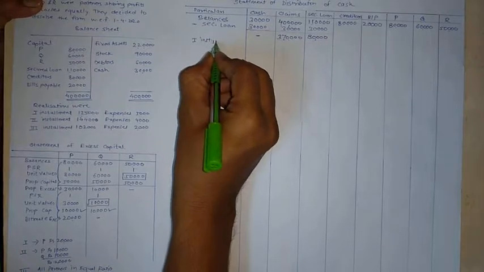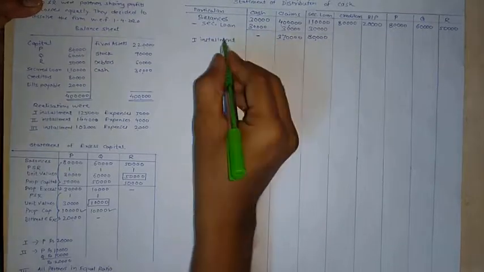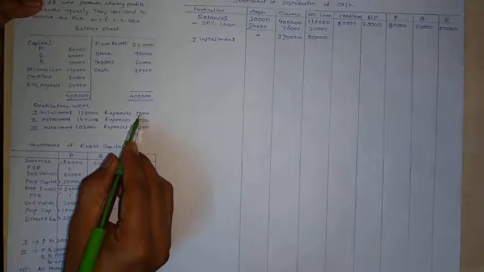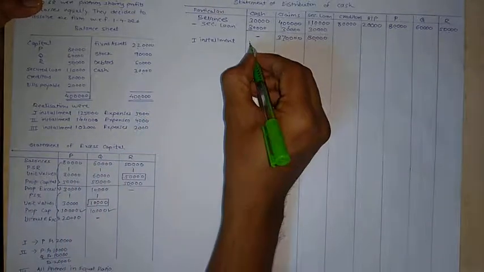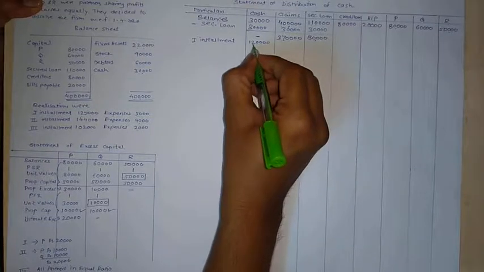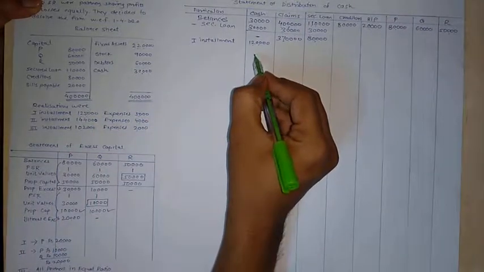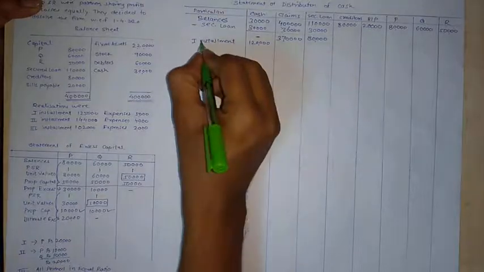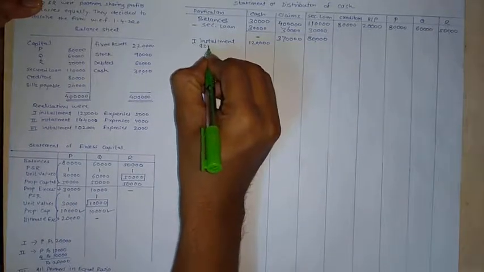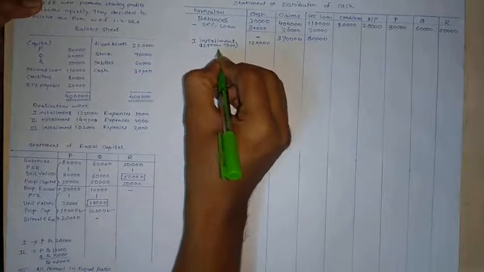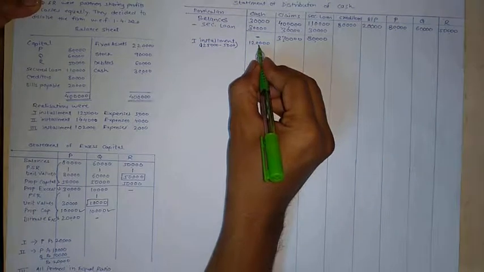So now let's take first installment. In first installment, 1,25,000 is cash realized and expenses are 5,000. So net available is 1,20,000. We can also deduct 125 minus 5 in cash column, and on next line we can show 1,20,000, or we can write it here 1,25,000 less 5,000. So anyhow cash available will be 1,20,000.